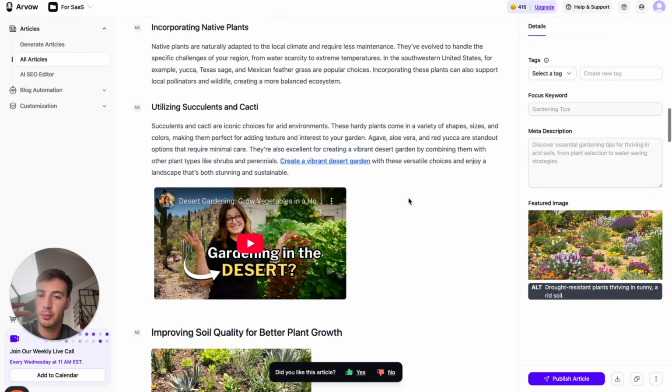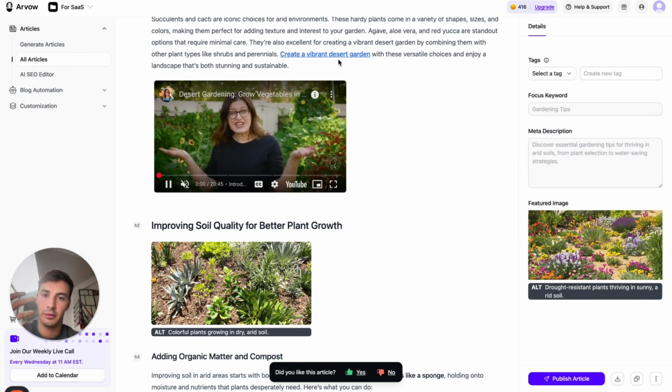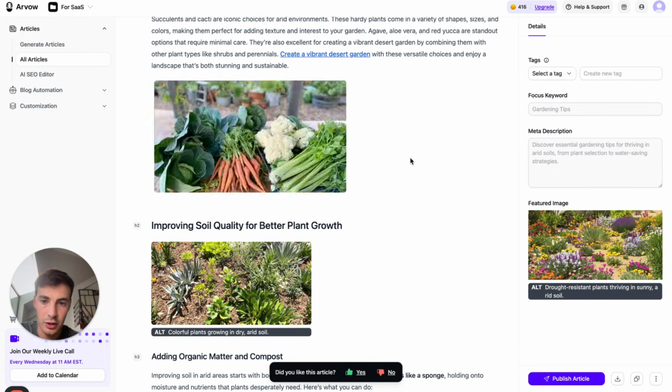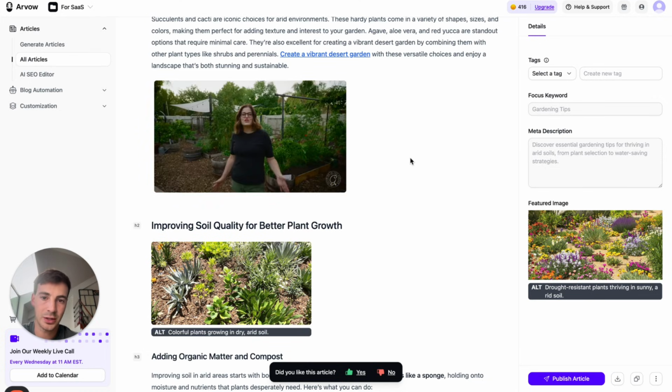Could you write the article? Could you put the images? Could you put in the videos? Could you create the internal links? Could you create the external links? Could you do all this stuff manually? 1,000%, you could. But this was done in like 10 seconds with just a few prompts, right?